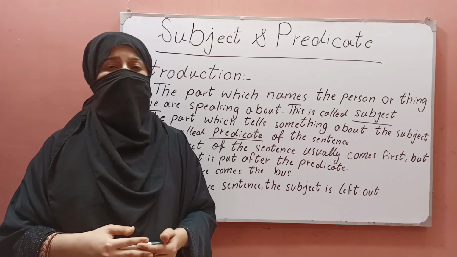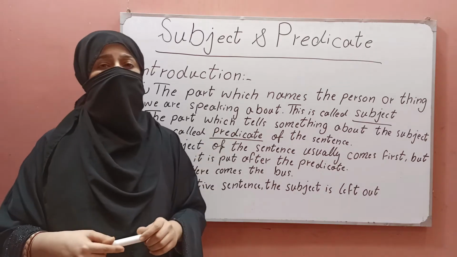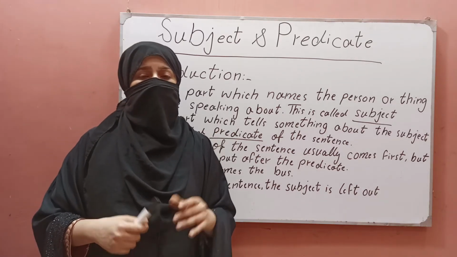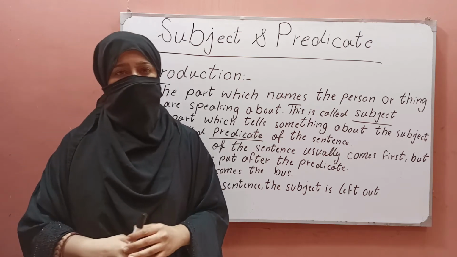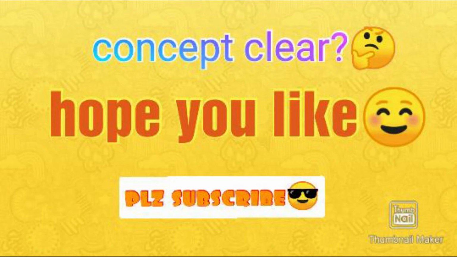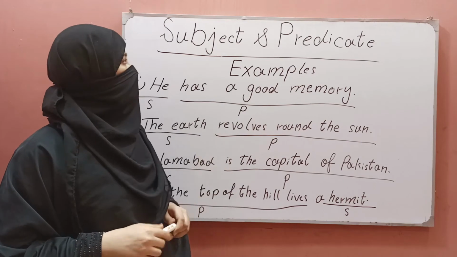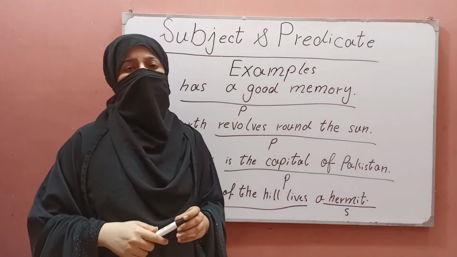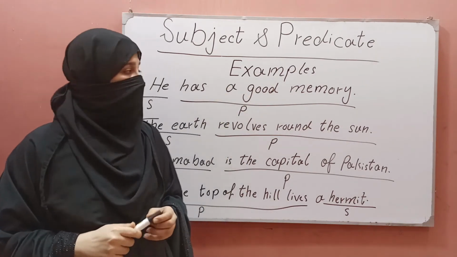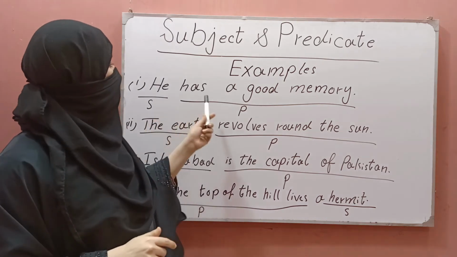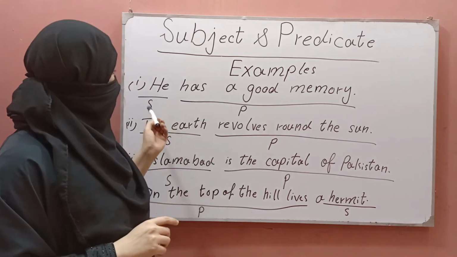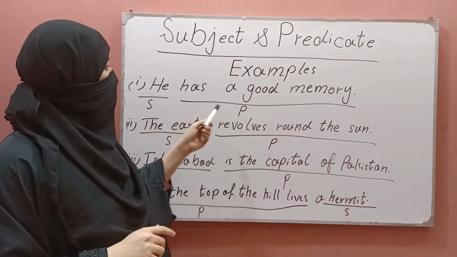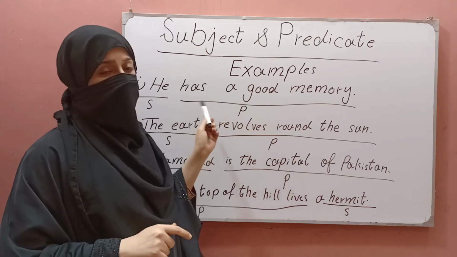Now we move towards the examples of the subject and predicate, and we will find out where the subject is and where its predicate is. Now I tell you the examples of subject and predicate so that it is clear in your mind. The first example is: he has a good memory. In it, he is the subject and has a good memory is its predicate.